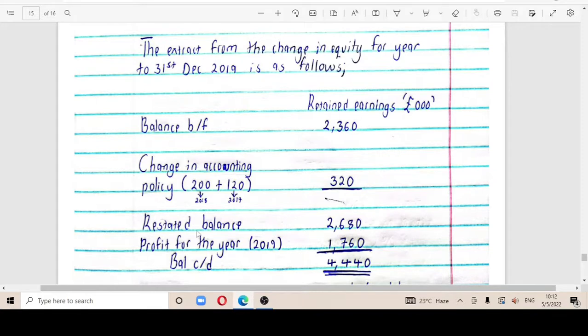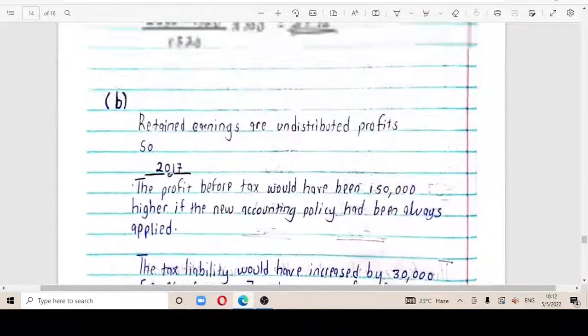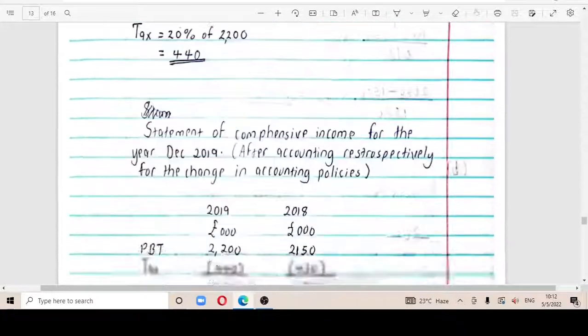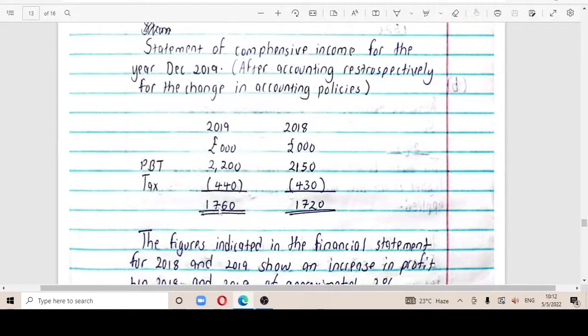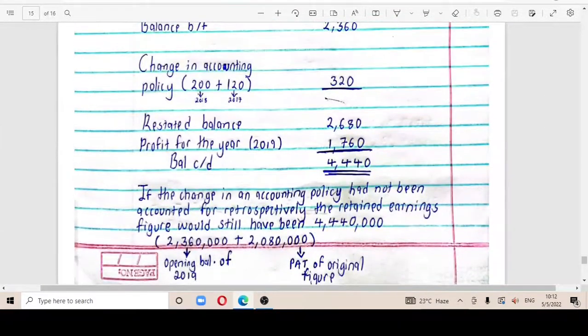Now the profit for the year 2019, which is our current year, comes from our new figure, the restated figure. This is the profit for the year, which you come and drop here.